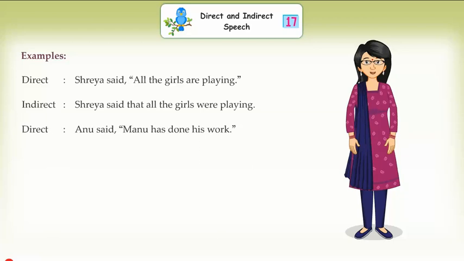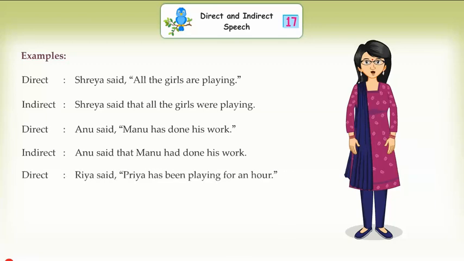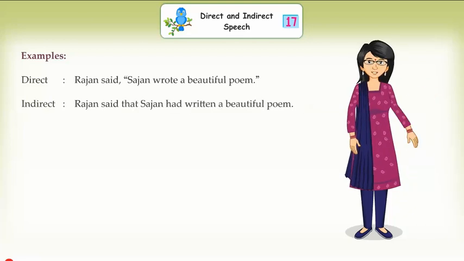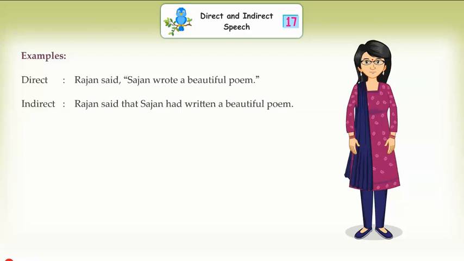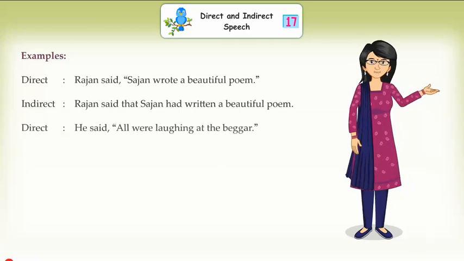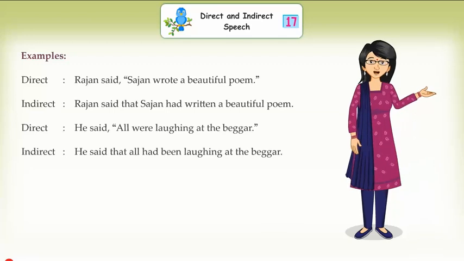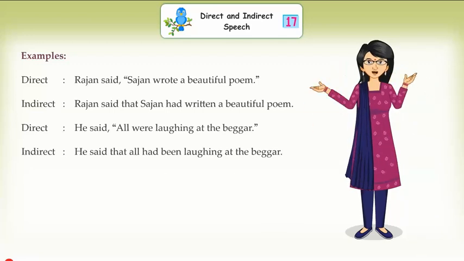Direct. Anu said, "Manu has done his work." Indirect. Anu said that Manu has done his work. Direct. Riya said, "Priya has been playing for an hour." Indirect. Riya said that Priya has been playing for an hour. Direct. Rajan said, "Sajan wrote a beautiful poem." Indirect. Rajan said that Sajan had written a beautiful poem. Direct. He said, "All were laughing at the beggar." Indirect. He said that all had been laughing at the beggar.